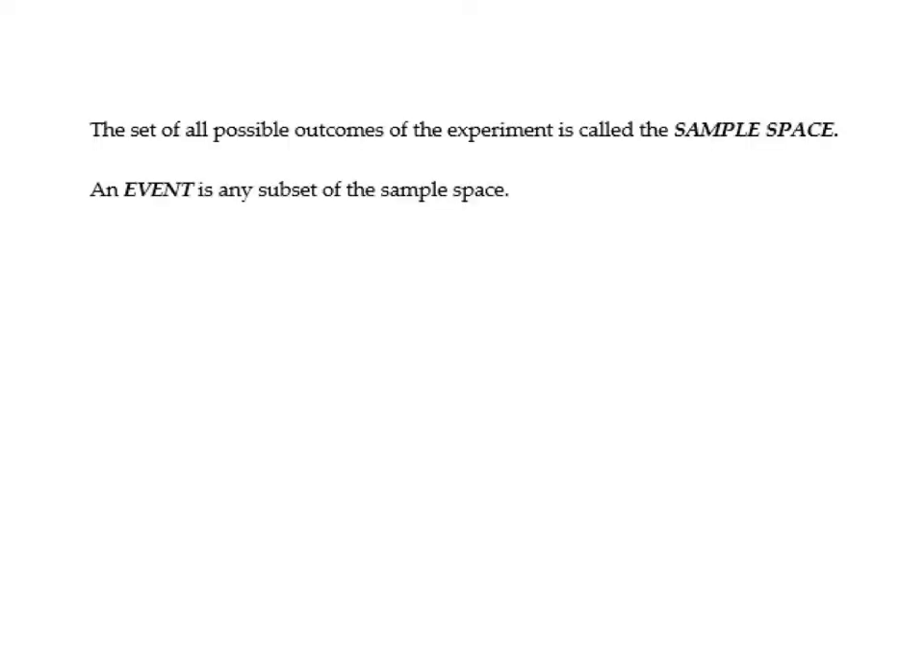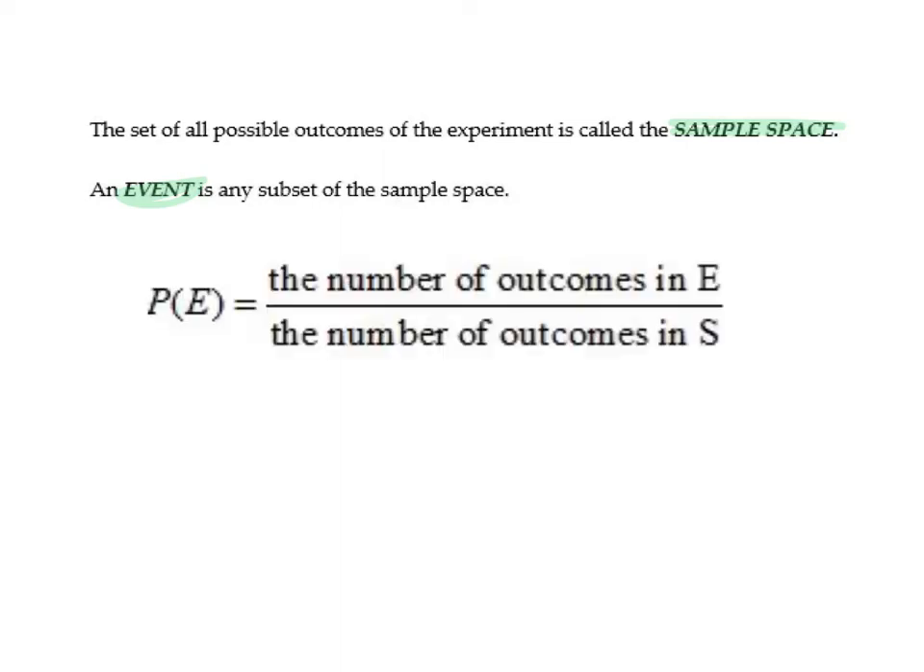Let's suppose we're conducting an experiment like flipping a coin or rolling dice or drawing cards. The set of all possible outcomes of the experiment is called the sample space. An event is any subset of the sample space. Here's a very important formula. If in a finite sample space all of the outcomes are equally likely, the probability of an event E, written P of E, is given by this formula.